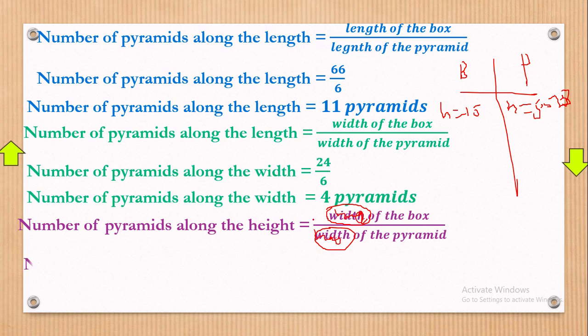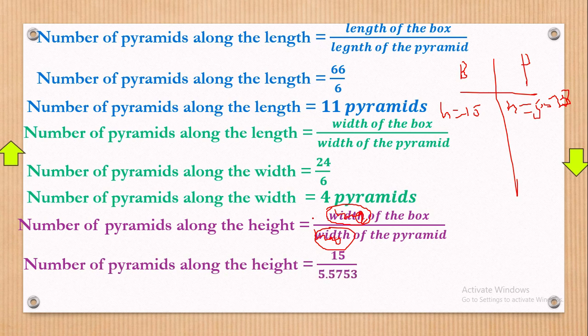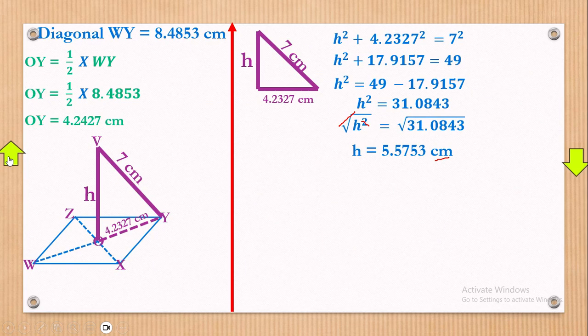Now we substitute in there. The number of pyramids along the height is equal to 15 over 5.5753. This is for the pyramid. Of course, we calculated it from right here. The height of the pyramid, you have it right there.